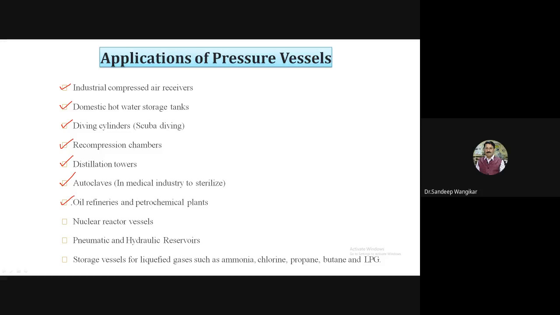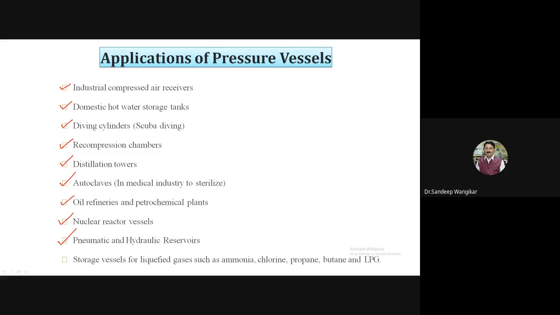Then a typical example: in the sugar industry also, you can see applications of pressure vessels. The fertilizer industry has applications of pressure vessels. Then nuclear reactor vessels, very important. Pneumatic and hydraulic reservoirs are also one of the applications. And storage vessels for liquefied gases such as ammonia, chlorine, propane, butane, and LPG. So ammonia cylinders, all these are pressure vessels.